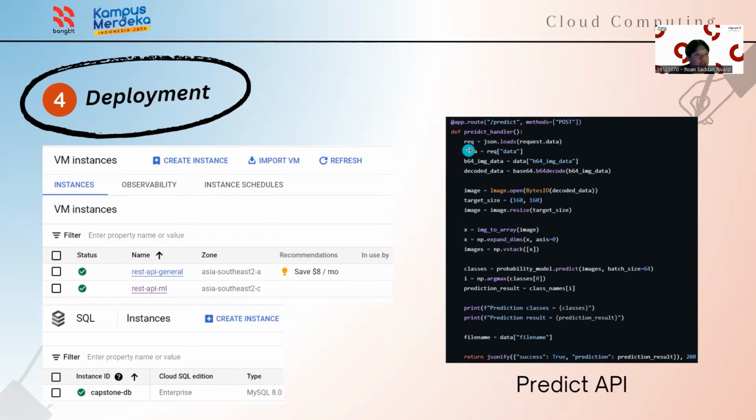So the predict API will read the incoming request data, which is expected to be in JSON format containing base64 image data and the file name. And the base64 encoded image data is decoded into binary and processed to an image object.